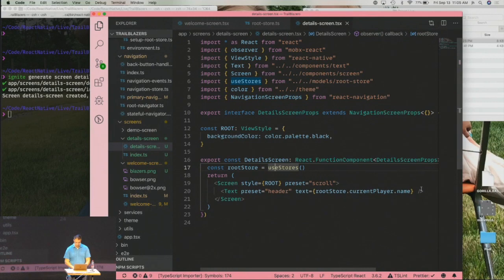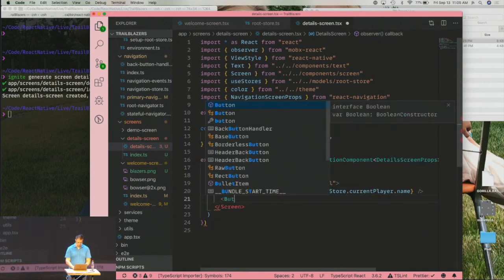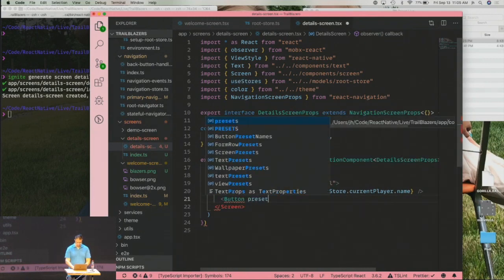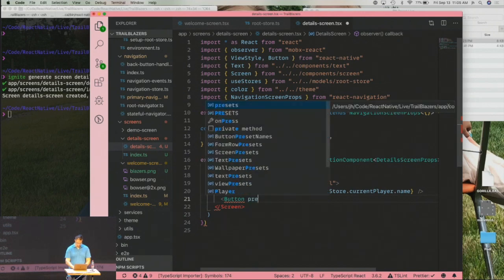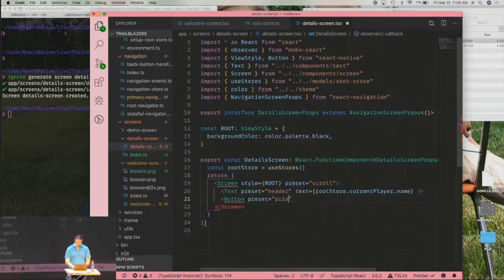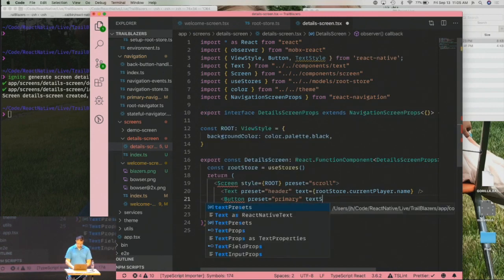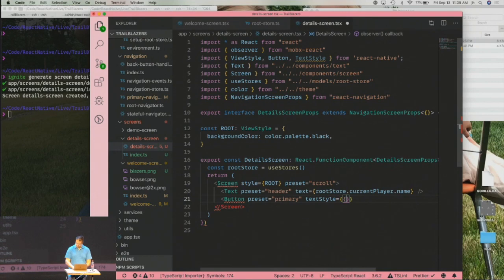So I'm going to add a button. Actually I need to import that. So preset equals primary. This is, again, something that's coming directly from Ignite. This is a preset up component. And then text style, I think that's right. Font size, let's say 20.